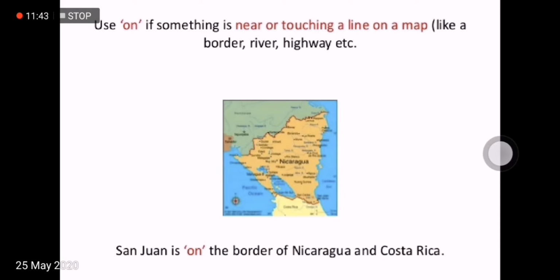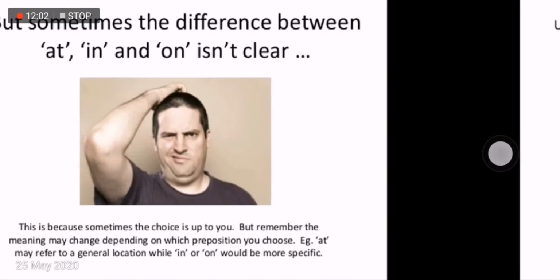Use on if something is near or touching a line on a map, like a border, river, highway, etc. The example is there. San Juan is on the border of Nicaragua and Costa Rica. So you use on here.